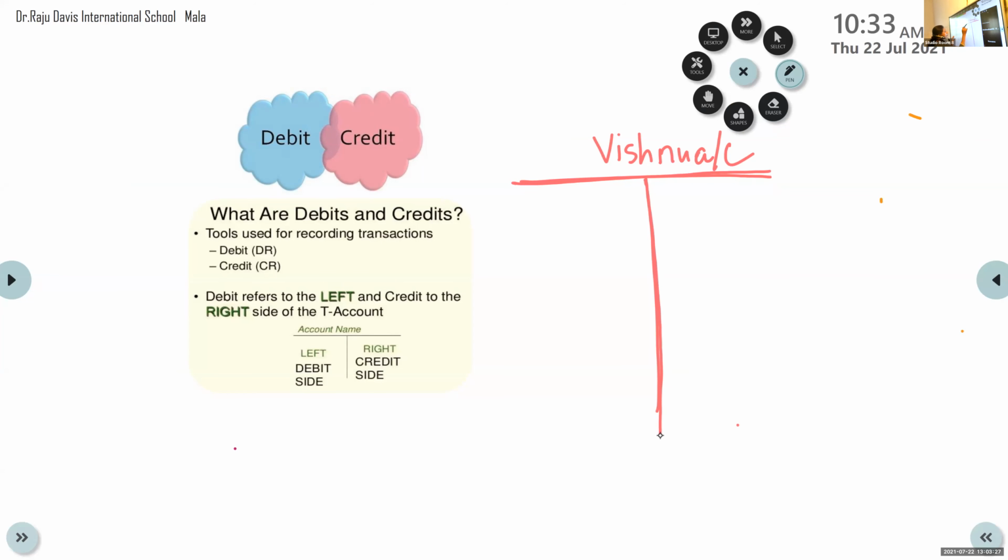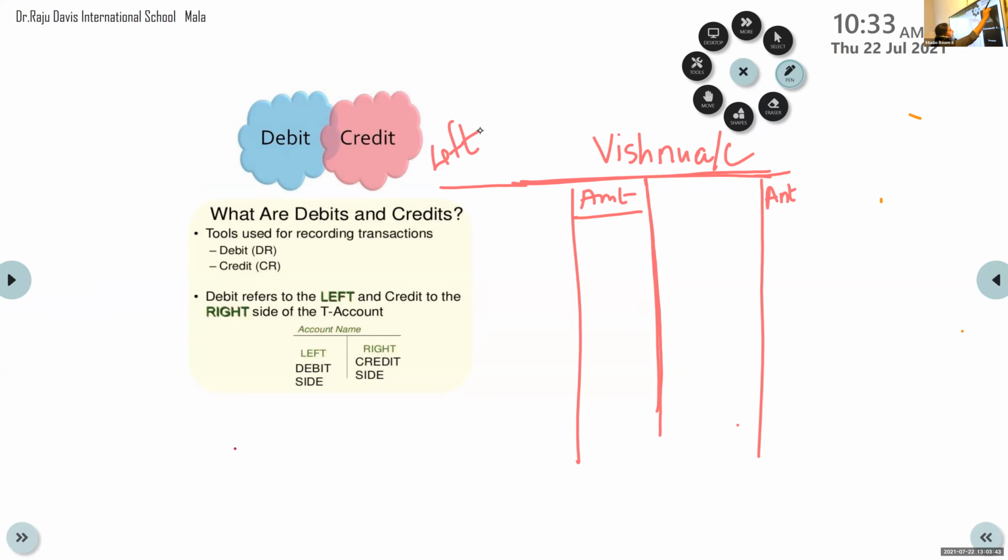Okay, and we'll provide columns also here. That is another thing. Here we will give the amount column, amount. Again, here also we'll have 2 amount columns. You can see this is my left hand side and this is the right hand side. Am I right? So, this is how an account looks like, and debit and credit means the left hand side of this account is called debit and the right hand side is called credit.